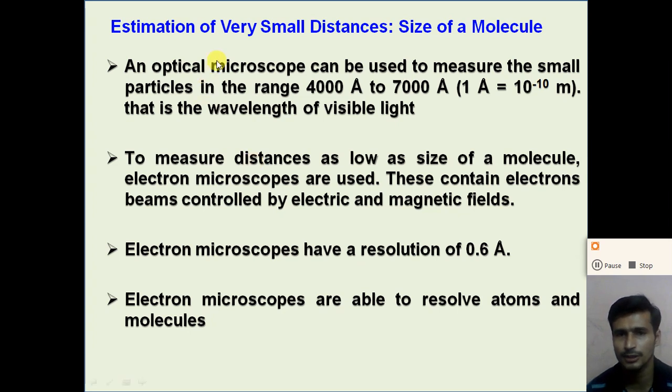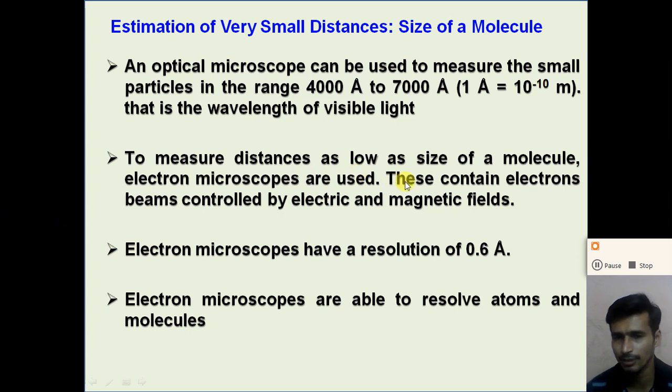So to measure distances as low as the size of molecules, the size of the proton, the size of the electron, we cannot use the optical microscope. For that we use the electron microscope.